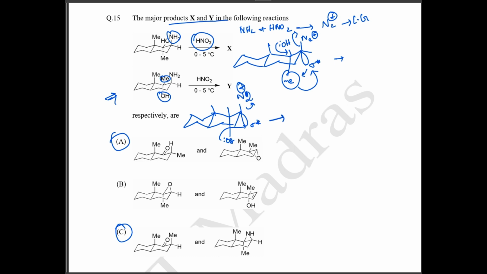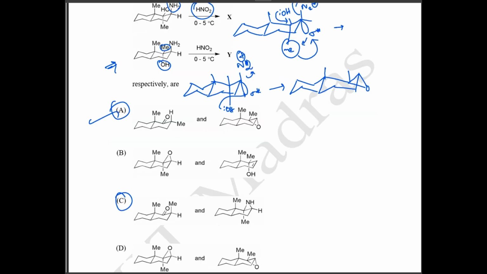So thereby this is now going to form an epoxide ring here. Now this oxygen is going to form your epoxide ring like this. You have a methyl group and you have a methyl group. So option A is the correct answer.